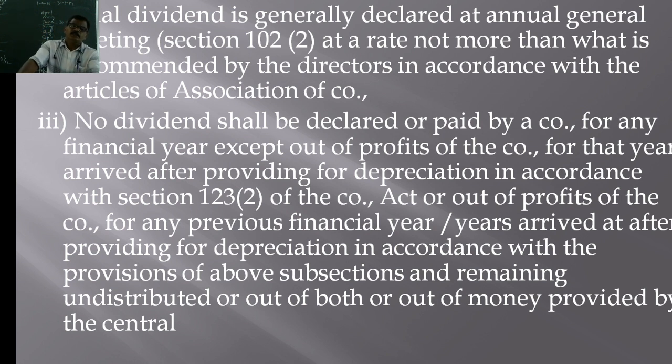So, the condition regarding the declaration of dividend is: no dividend shall be declared or paid by the company for any financial year except out of the profits of the company for that financial year arrived at after providing for depreciation in accordance with section 123 subsection 2 of the Companies Act. It means the dividend should be declared out of the profits of any particular year, only after providing for depreciation as per section 123 subsection 2 of the Companies Act.